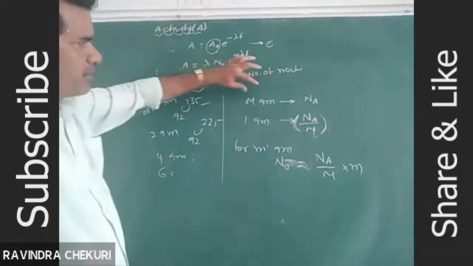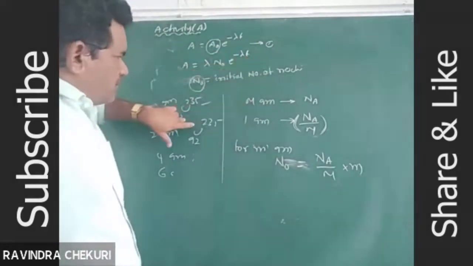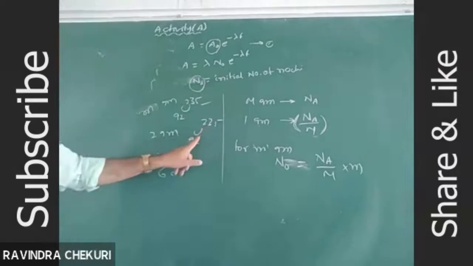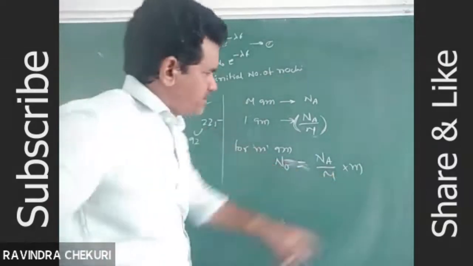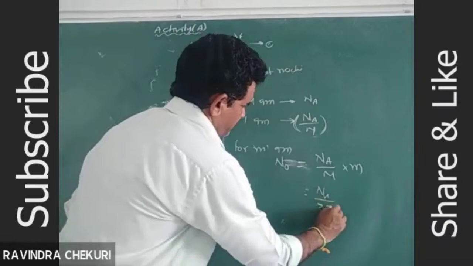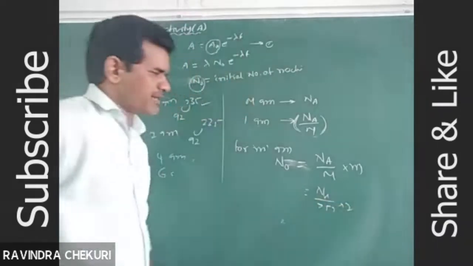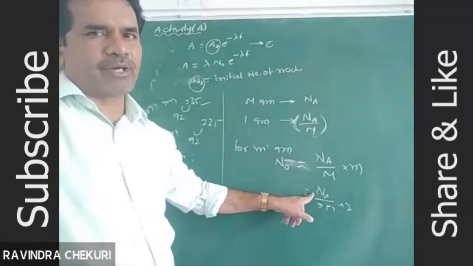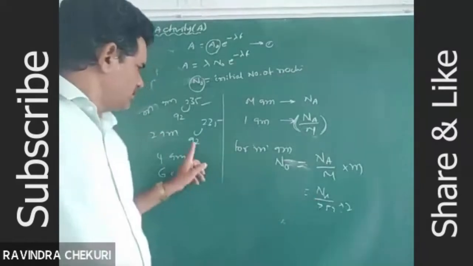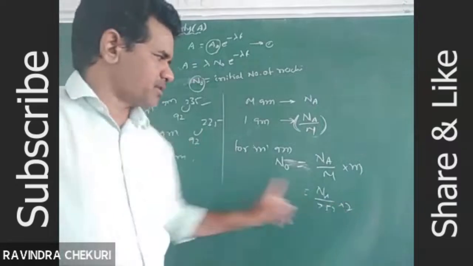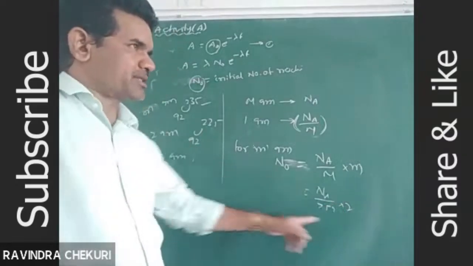For example, 2 grams of uranium 92 235 contains how many atoms? Avogadro number divided by 235 into 2 grams. What is Avogadro number? 6.023 into 10 power 23, divided by molecular weight 235, into the mass: if it is 2 grams, 2 grams; if it is 4 grams, 4 grams; if it is 6 grams, 6 grams.